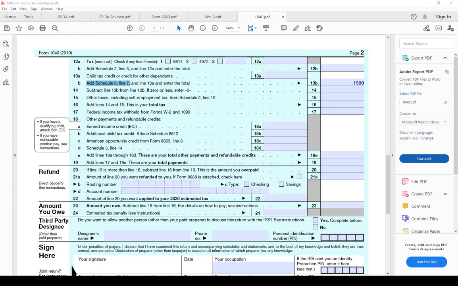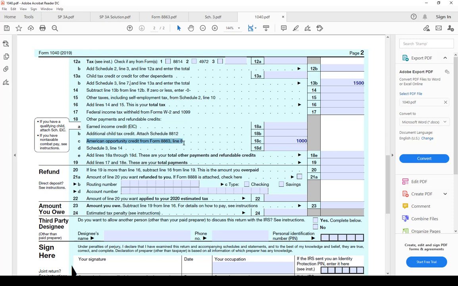But isn't the American Opportunity Tax Credit we calculated on the Form 8863 total 2,500? Here we are only entering the amount of the non-refundable credit, 1,500. The remaining is refundable credit, and that goes on line 18C. It would be 1,000. That goes on here. American Opportunity Credit from Form 8863 line 8.